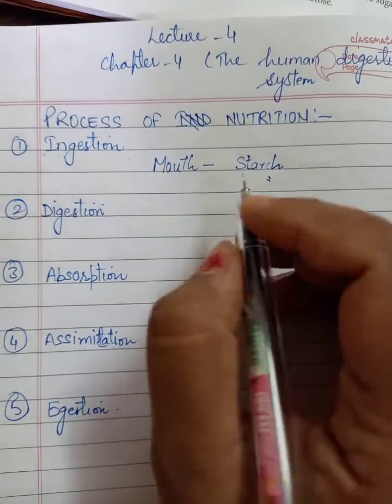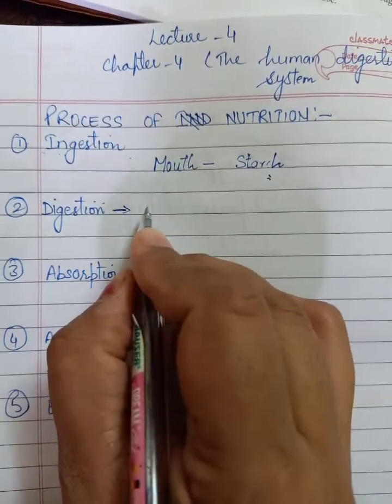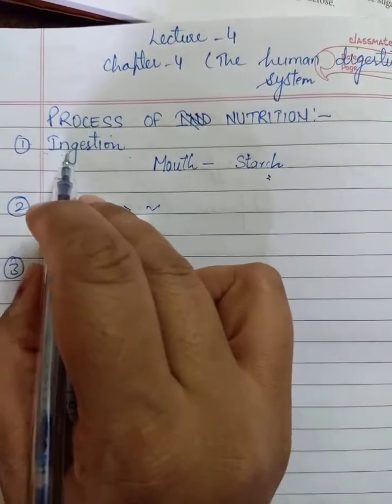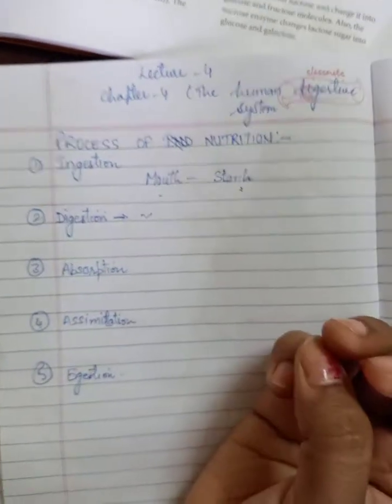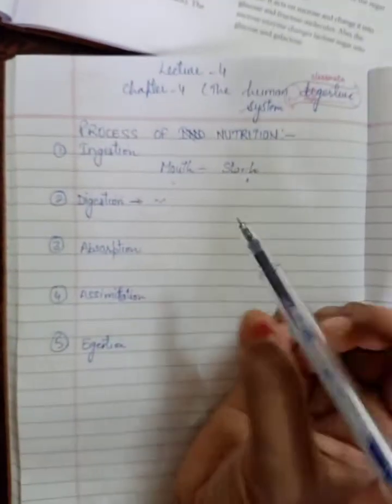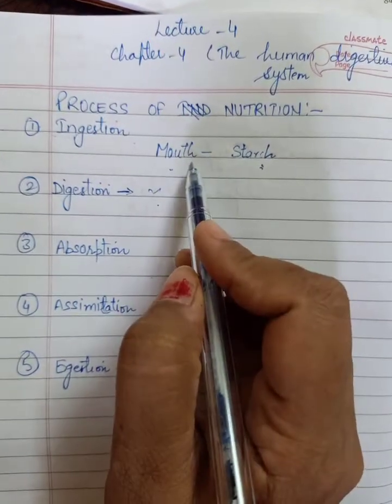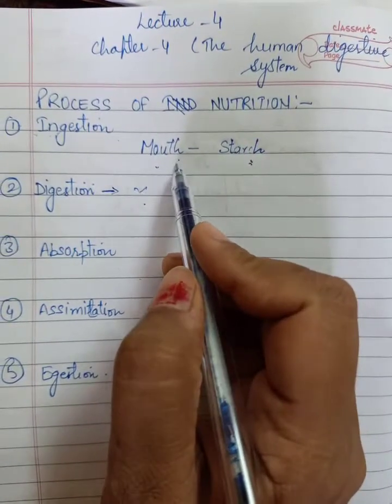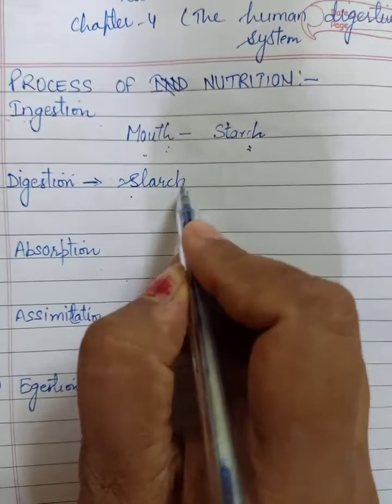Ingestion means the food has gone inside the body through the mouth. After that, the digestion of food starts in the mouth. With the help of which enzyme does digestion occur in the mouth?